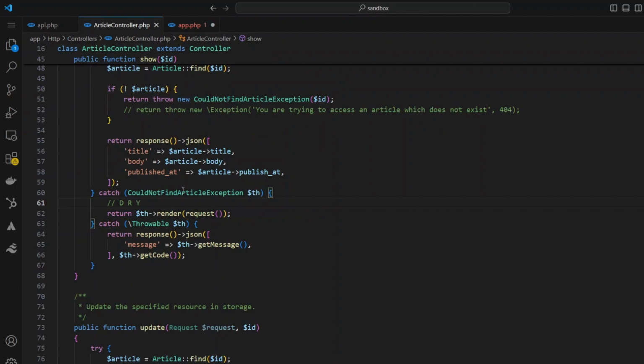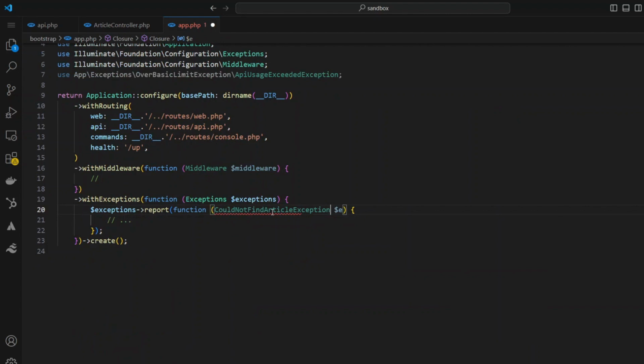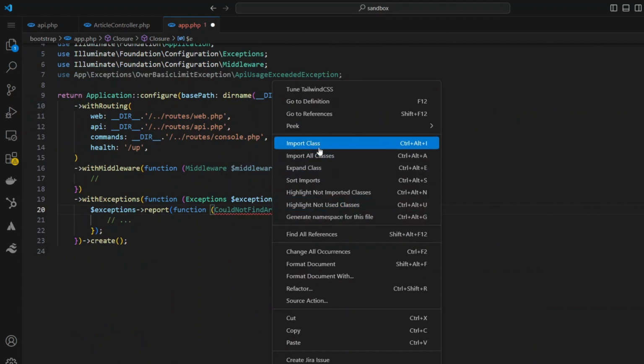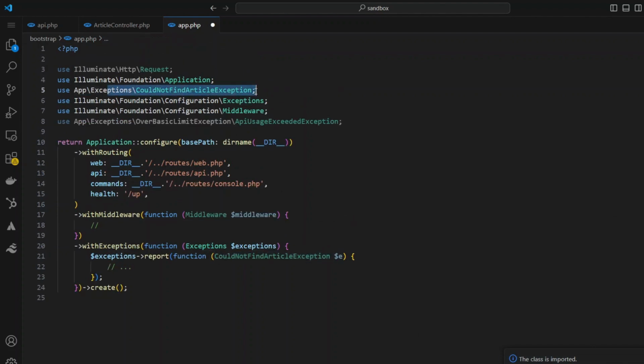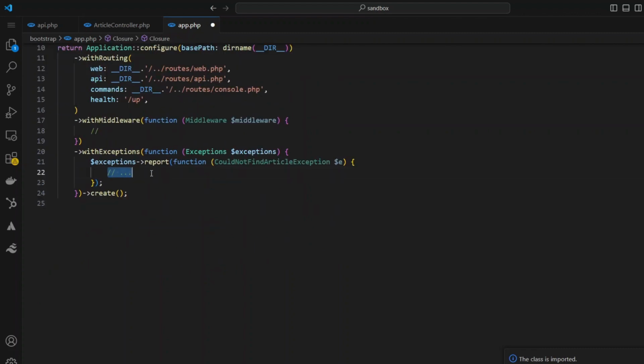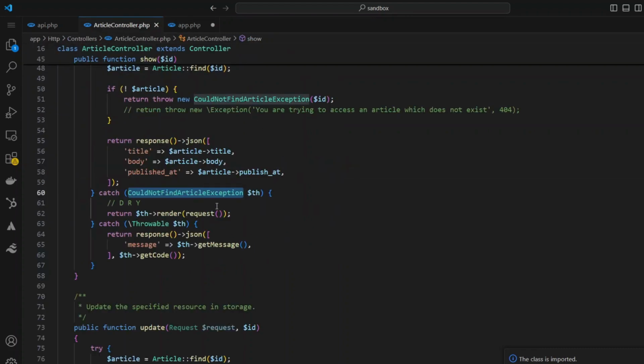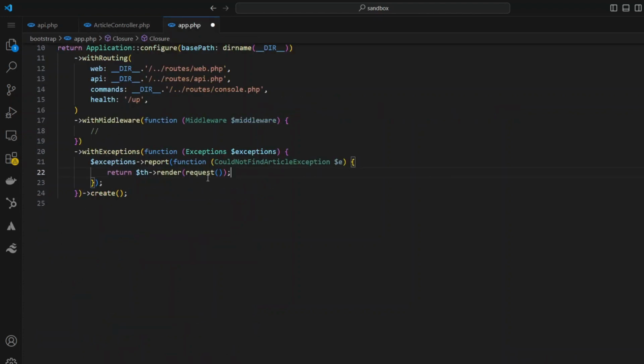So I'm going to go back to the articles controller. I'm going to copy this, paste it right here, right click, import the class. So it says right here the class is imported, and if I scroll up, I'll notice that it has been imported. Now, next, I'm going to paste something else in here. I'm going to go back to the article controller, and I'm just going to copy this one line. I'm going to paste it in here. I need to change this to E, because over here, that's what I've set it to as well. I'm going to save, go back,